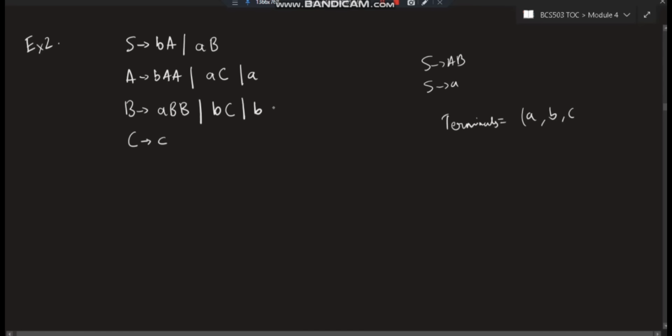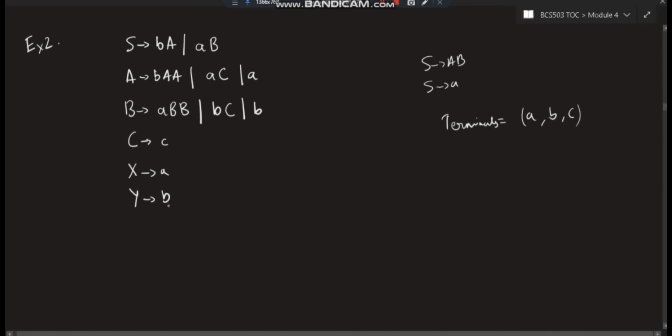Now for each of these terminals define another variable. For A I'll define x goes to A, for B I'll define y goes to B, and for C I could also define one, but it's already present here, so I need not define it again. If C also had other things like dx, then I would have to define it separately, but since C only has a single variable C here, I need not define it separately. So I've defined the terminals as non-terminals here: x goes to A, y goes to B.